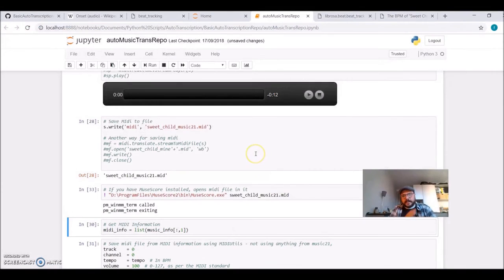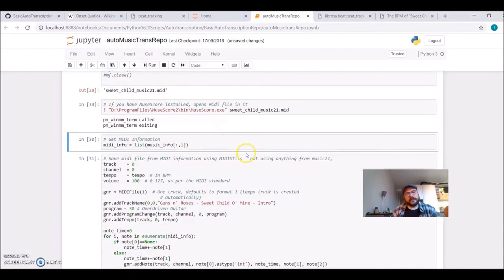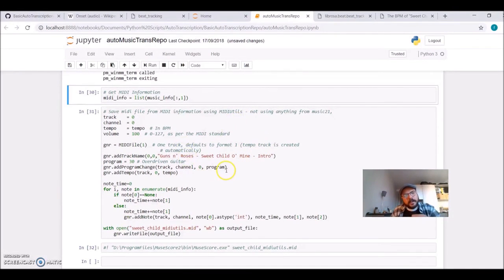So you can notice that the notes are not exactly according to the 16th. The MIDI information I saved was not the music21 notes saved as MIDI, but the straight MIDI information in the format used by MIDI utils.